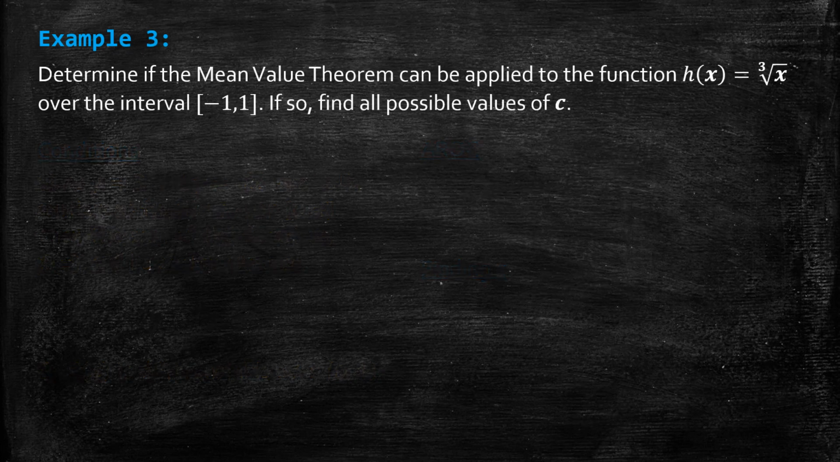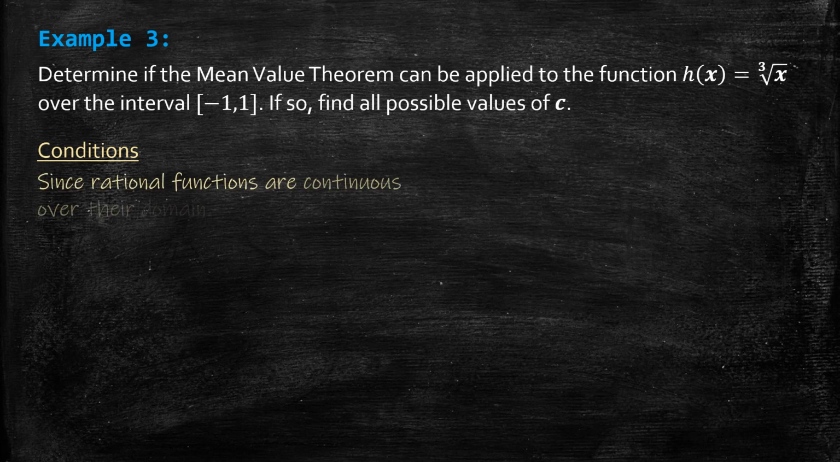So let's look at another example. Let's look at this function, cube root of x over the interval -1, 1. See if the mean value theorem can apply. So the conditions. Rational functions are continuous over their domain, and the domain of a cube root function is all real numbers, so we definitely know it's continuous over -1, 1.